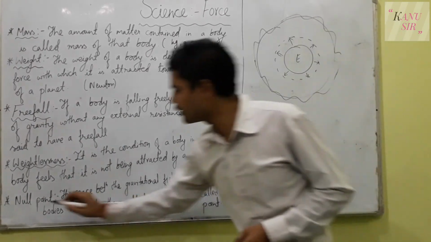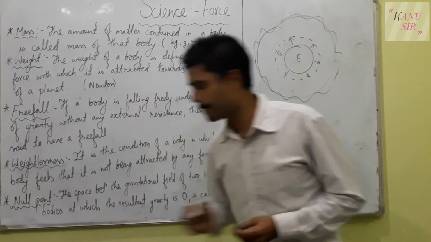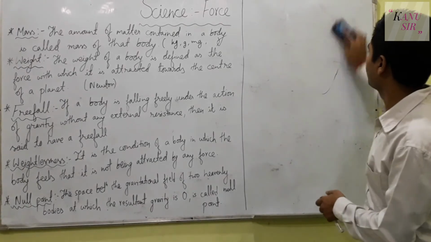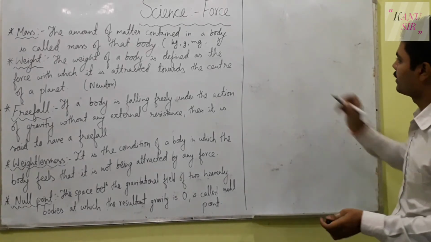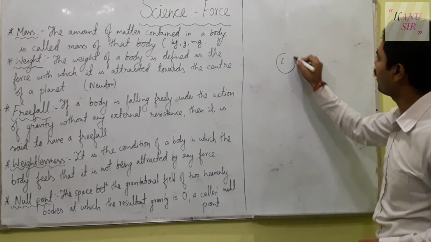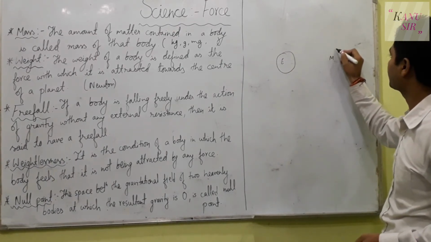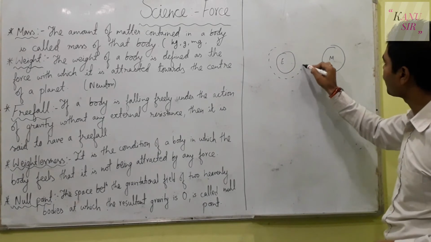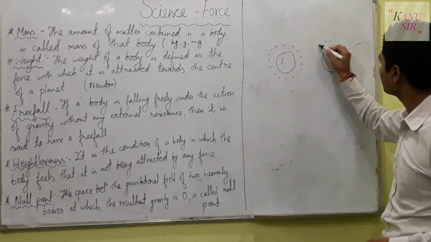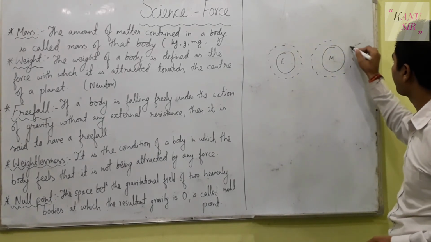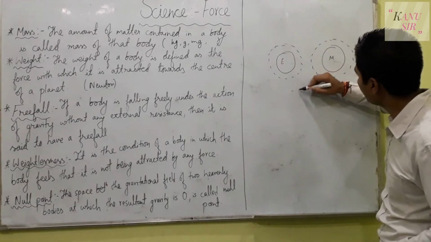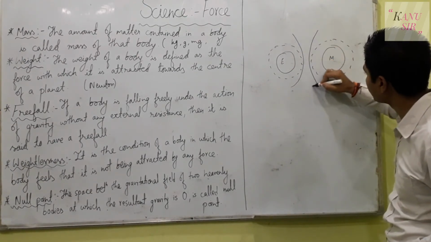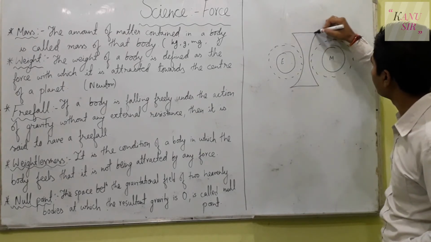And the next point is the null point. Now what is a null point? Here you can understand, if there are two heavenly objects, Earth and Mars, the pulling force of the Earth is up to here and the pulling force of Mars is up to here. But in this middle area there is no force of either of the heavenly bodies.